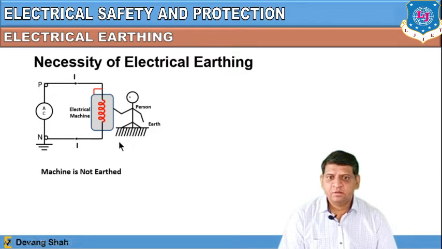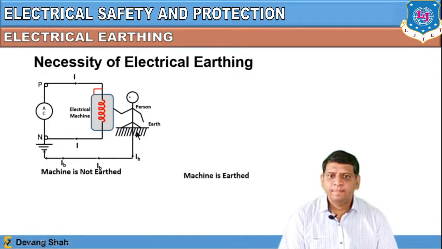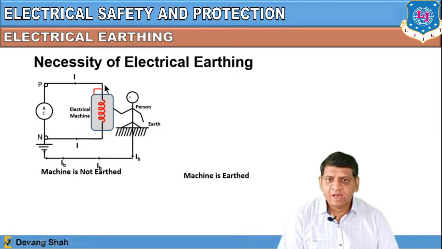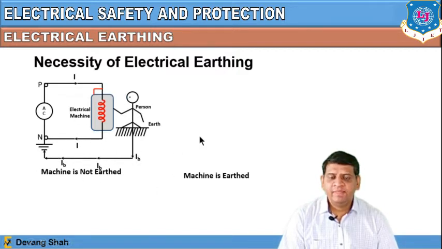And by that way, the circuit is also getting closed through the earth. So you can see here the circuit is also getting earthed this way, right? So here a large amount of current is also passing through the human body, and the human body is offering a low value of resistance compared to that of the electrical machine, so most of the current will be passing through this human body, and that will cause an electric shock, right? This is not advised, so the electrical machine should not be left without earthing.